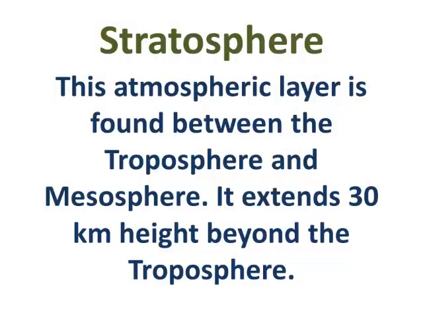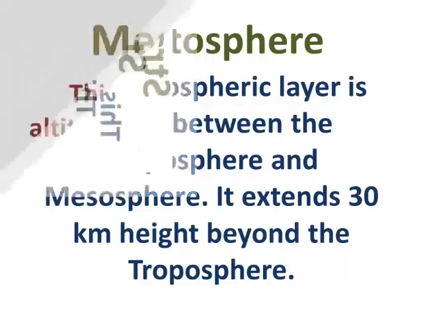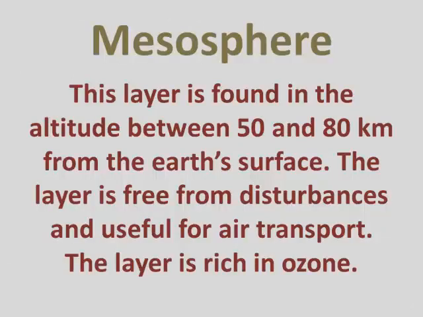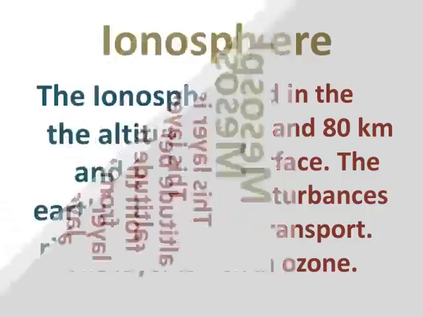Stratosphere. This atmospheric layer is found between the troposphere and mesosphere. It extends 30 kilometers height beyond the troposphere. Mesosphere. This layer is found in the altitude between 50 and 80 kilometers from the Earth's surface. The layer is free from disturbances and useful for air transport. The layer is rich in ozone.